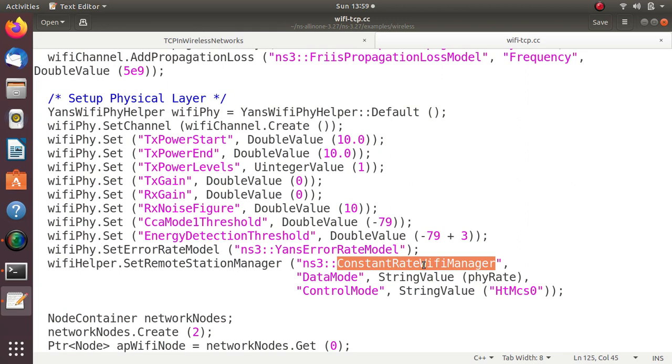Let's say in a university or a college setup where all the students will be getting 5 Mbps bandwidth. That means that we call it the constant rate Wi-Fi manager. The Wi-Fi manager will be just delivering the internet connectivity at a rate of 5 Mbps. So that's what the constant rate Wi-Fi manager is. It has two modes: one is data mode, based on the physical layer rate, and the other is control mode.